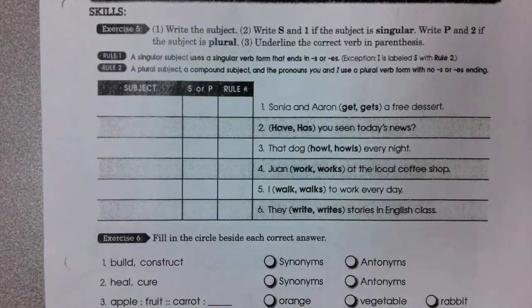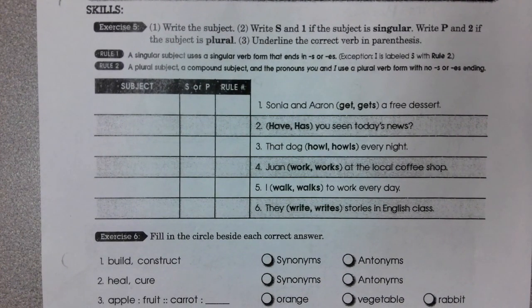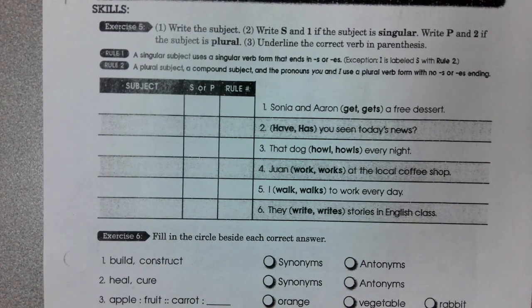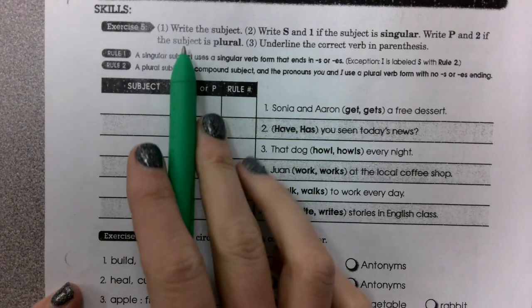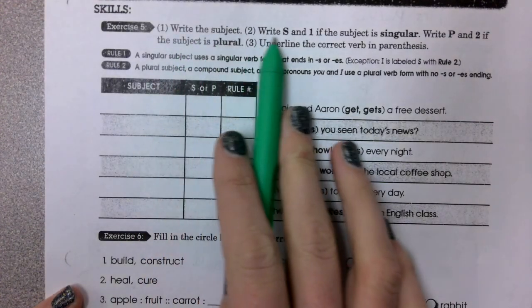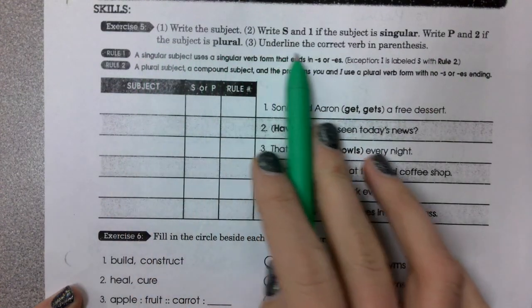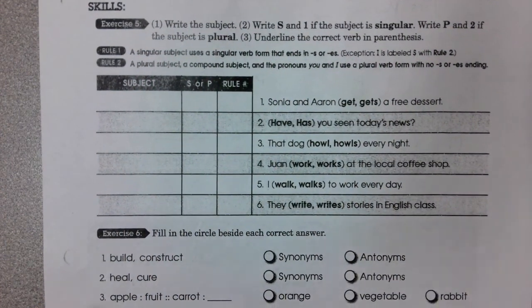At the top, we have our subject and then singular or plural with our rules. Remember, if it's singular, our verb is going to have an S. That's rule 1. If it's plural, our verb is not going to have an S. That's rule 2. Write the subject. Write S and 1 if the subject is singular. Write P and 2 if the subject is plural. Underline the correct verb in parentheses.